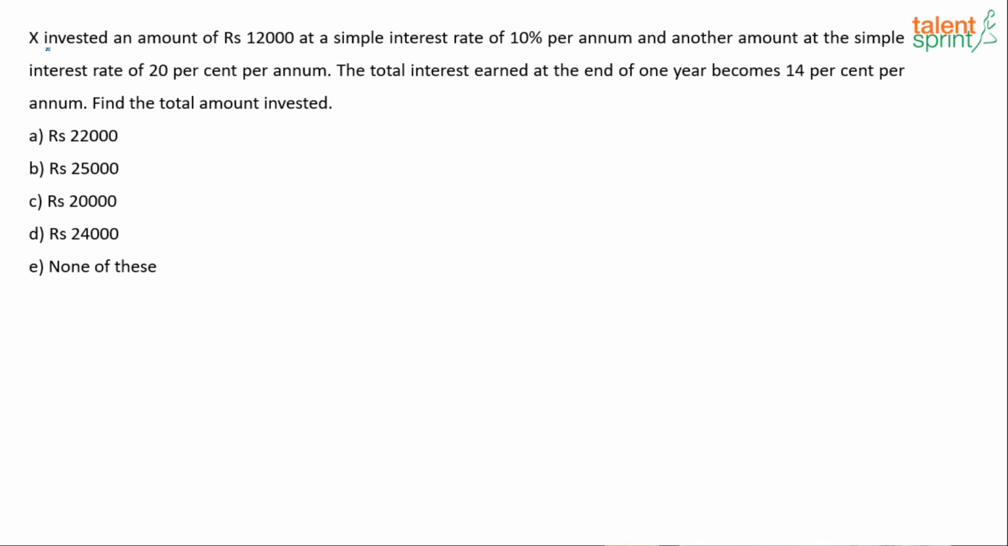This is interesting. It says X is a person who invested an amount of 12,000 at simple interest rate of 10% per annum and another amount at simple interest rate of 20% per annum. The total interest earned at the end of 1 year becomes 14% per annum. Find the total amount invested.